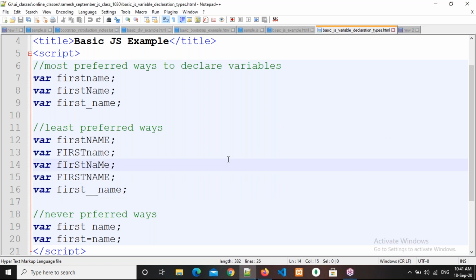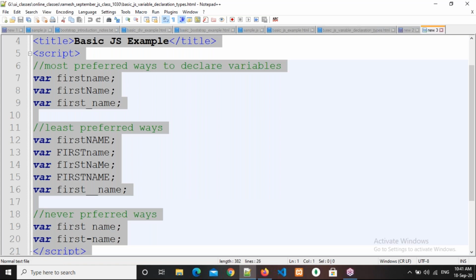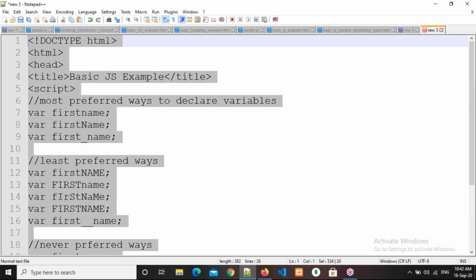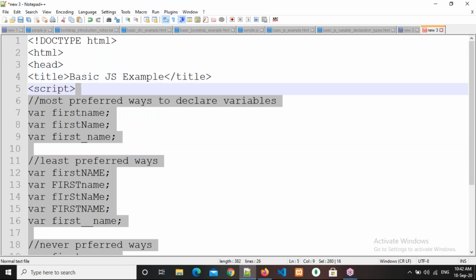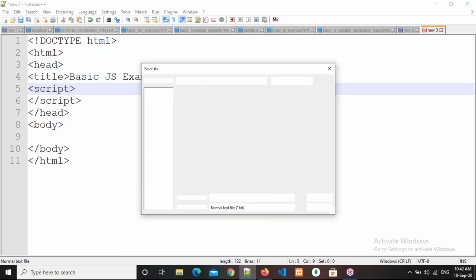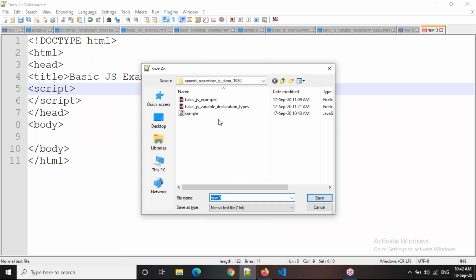Before starting that, please tell me what is our root directory. Please respond. What is our root directory? Ramesh September class 10:30, I think. Okay, right. That is our root folder. So we need to save our files under Ramesh September JS class 10:30.